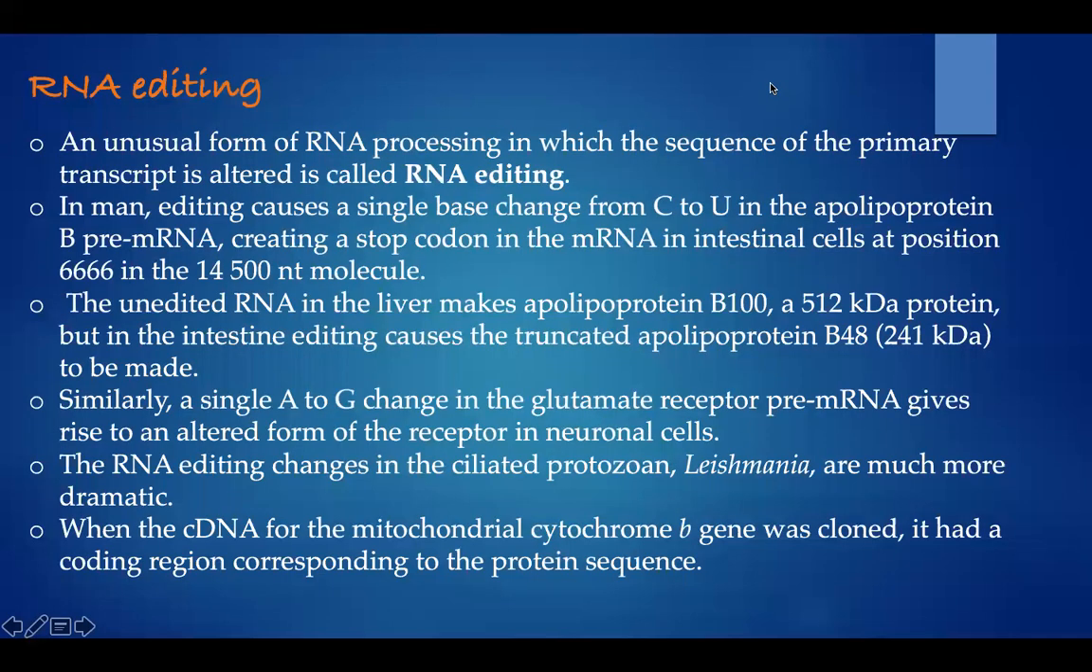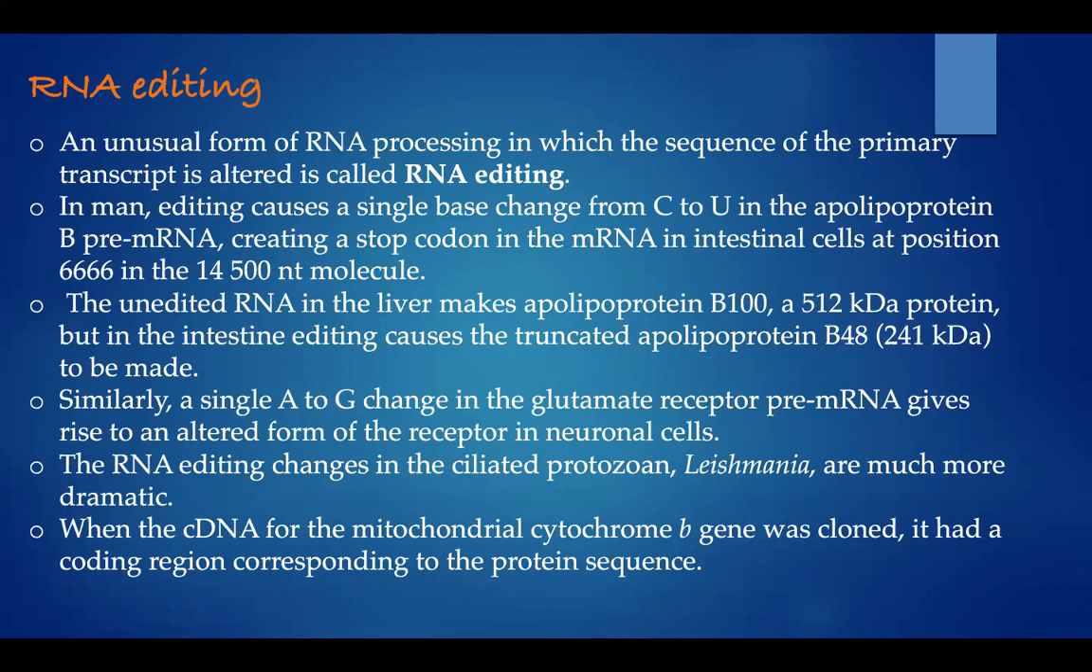So next is RNA editing, an unusual form of RNA processing in which the sequence of the primary transcript is altered. By this RNA editing, we can change the message of the mRNA, so that the amino acid sequence is changed. In man, editing causes a single base change from C to U in the apolipoprotein B pre-mRNA, creating a stop codon in the mRNA in intestinal cells at position 6666 in the 14,500 nucleotide molecule.